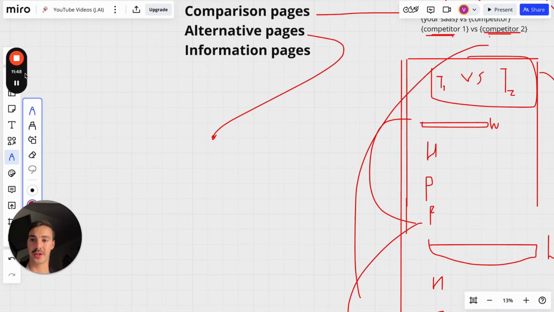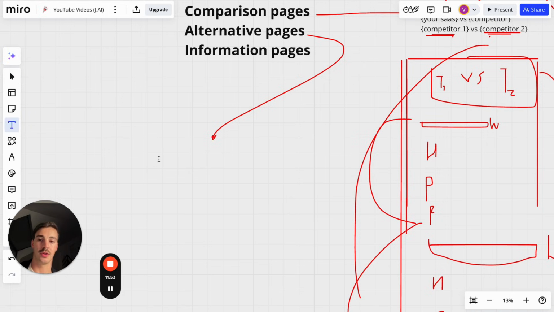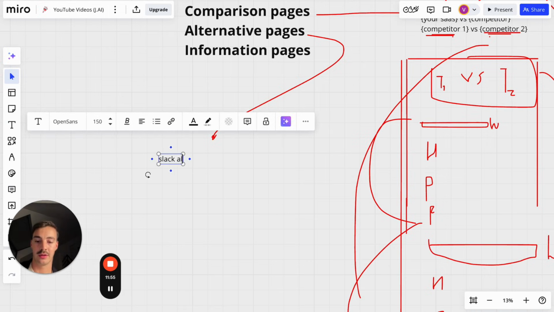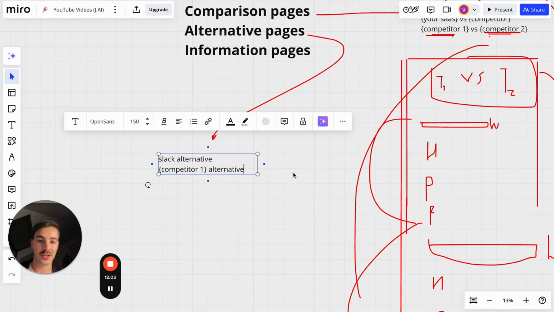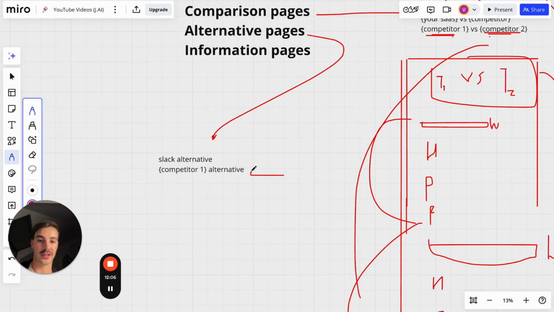Alternative pages, well, similar to this, right? But the thing is that you're going to be targeting keywords that are alternative. So, for example, Slack alternative, okay? Or competitor 1, your competitor, alternative, okay? And so someone searching for your competitor's name, alternative, well, they most likely tried your competitor, so they paid money for it. And they didn't like it for some reason. And they're actively looking for an alternative. So this is insane. The intent of buying here is through the roof.